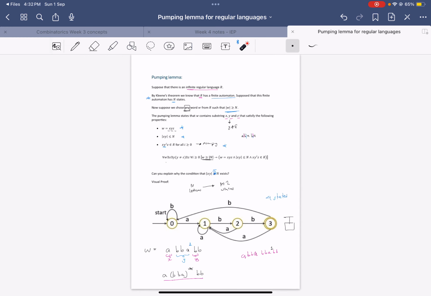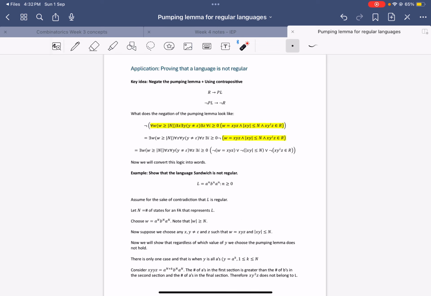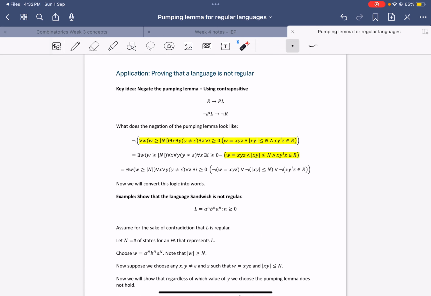Okay, so that is the fundamental idea of the pumping lemma. And the thing is, the pumping lemma is very positive in nature. What that means is that the pumping lemma is a property of regular languages. But actually, its application is negative.